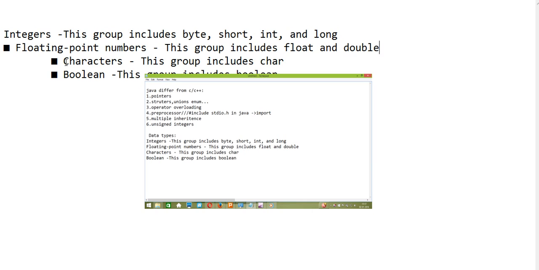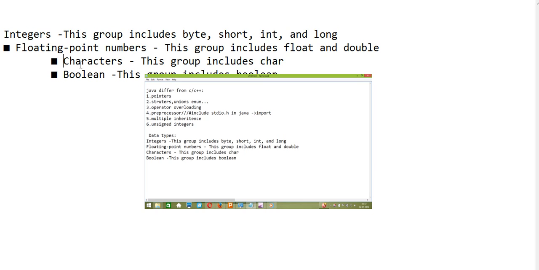Next, we'll discuss characters after discussing boolean. First we'll discuss boolean. In C or C++, you have used non-zero values for the positive ones and zero for the negative ones. But boolean provides two keywords, true and false, through which you can specify whether the condition is true or false. It does not support zero for a false statement and non-zero for a true statement. These things are not there in Java. It will be comfortable to the user.